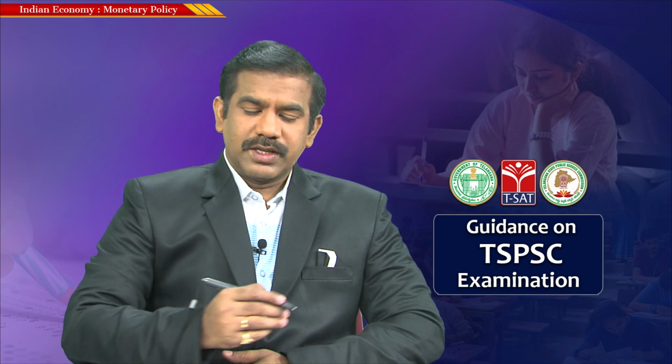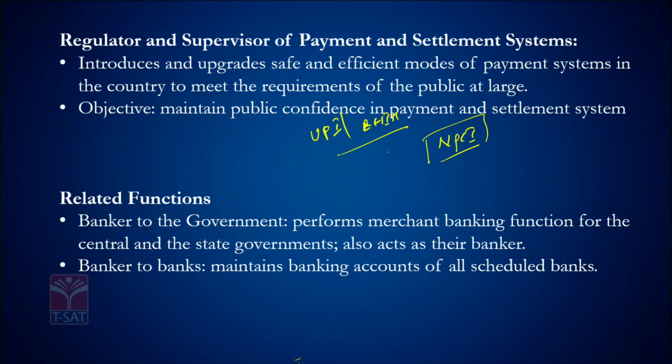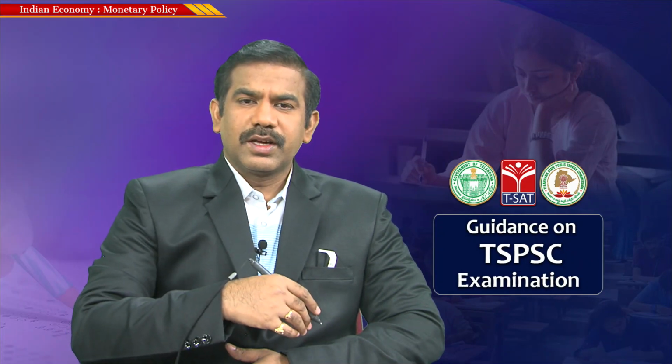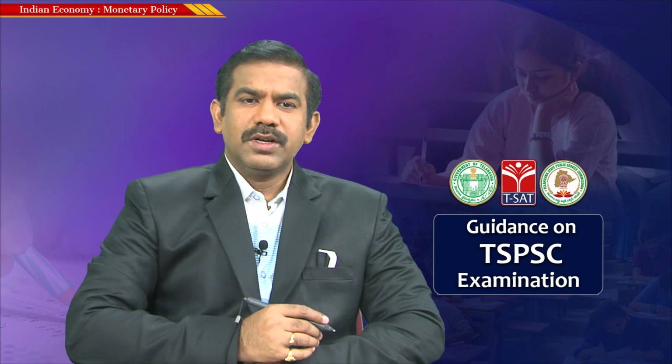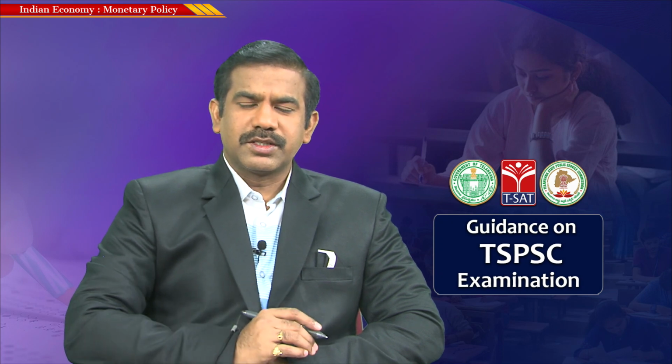Let's say a person has an account in HDFC and makes a transfer to a different person having an account in ICICI. How does this payment get settled? How does the settlement take place between these two banks? Everything is taken care of by the RBI, and RBI provides the facility to ensure that payments and settlements take place smoothly within the banking system.